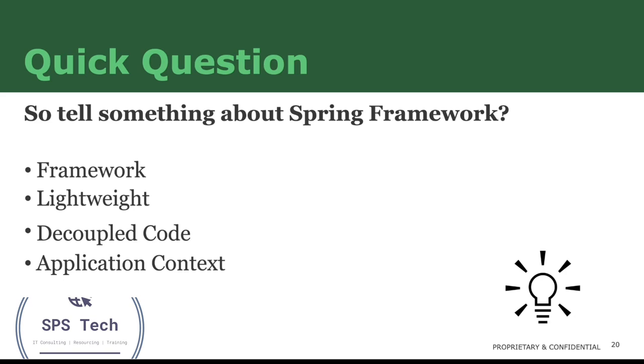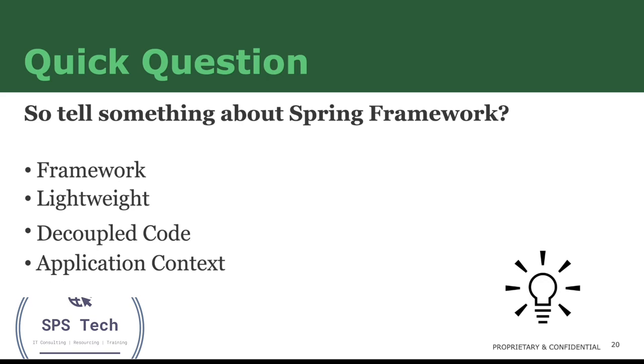We also saw that the student doesn't need to worry about creating the teacher object. It is done by the container. So we have more decoupled code. Any changes to the teacher object will not affect the student class. And then we also learned about the heart of this framework, which is the application context, which is basically a gateway through which you can get the objects that you want.